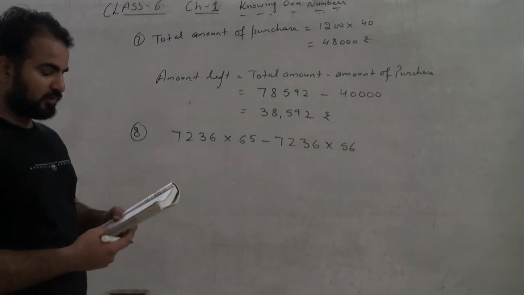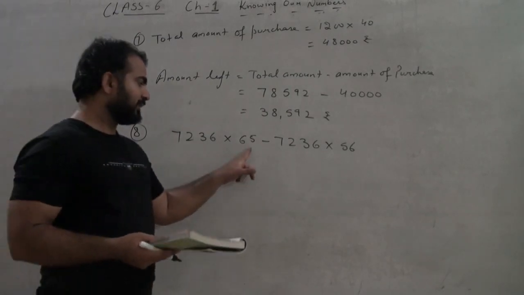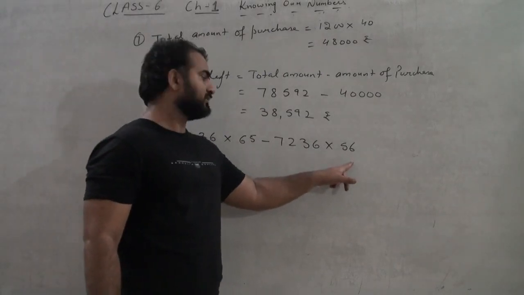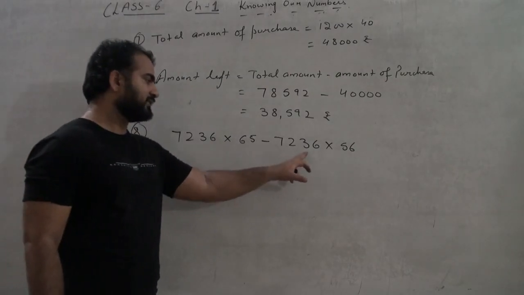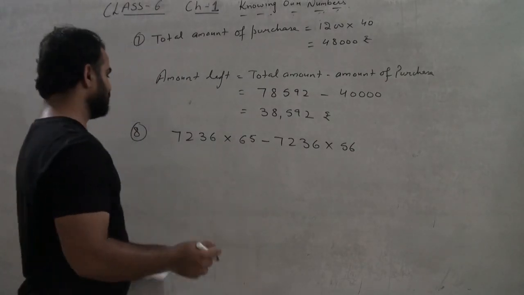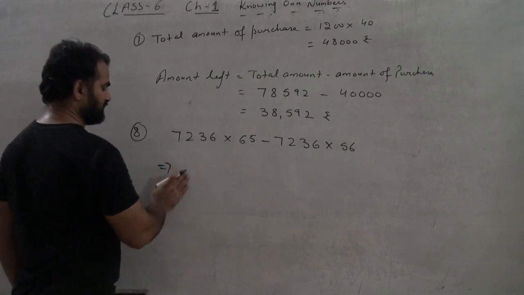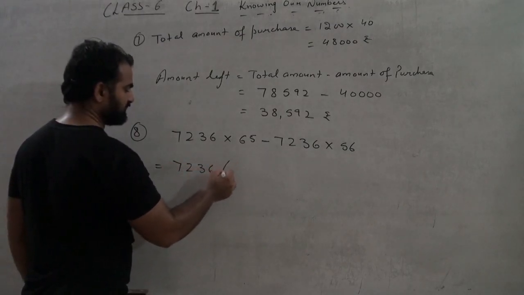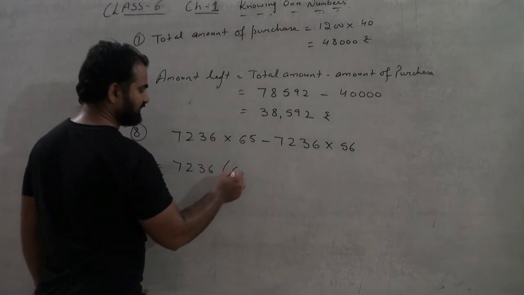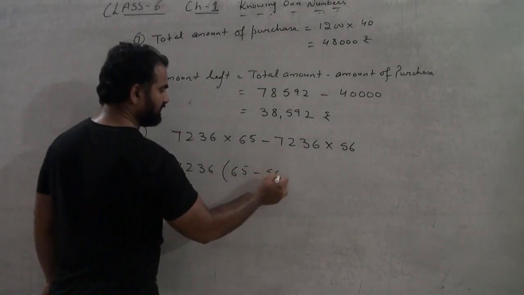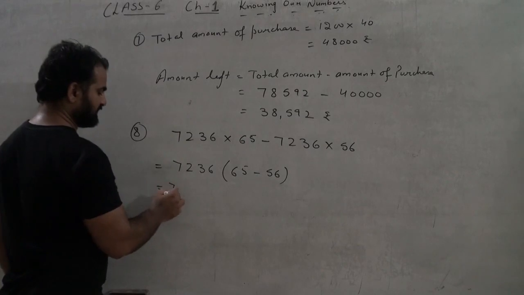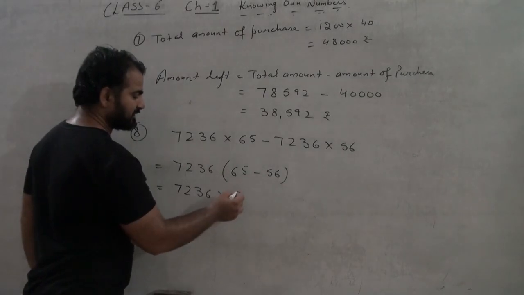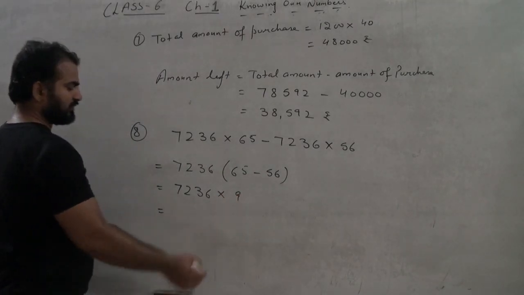What we will do is take 7236 as common, since he had multiplied by 65 but we have to multiply it by 56. So it will be 7236, which is common, times 65 minus 56, which is 9, and we will get our answer.